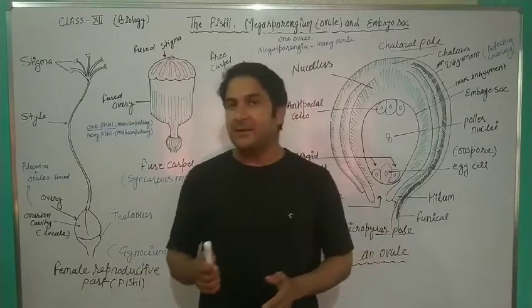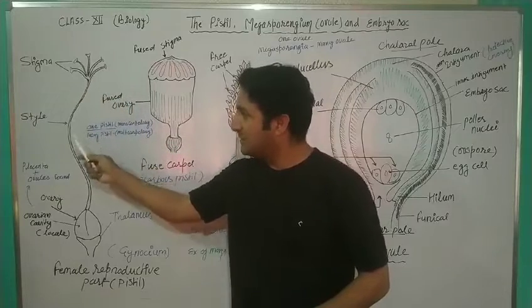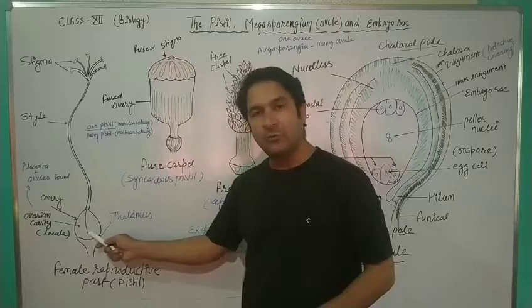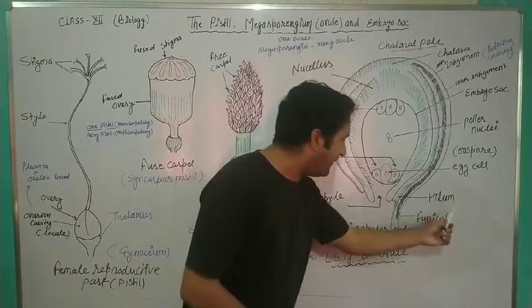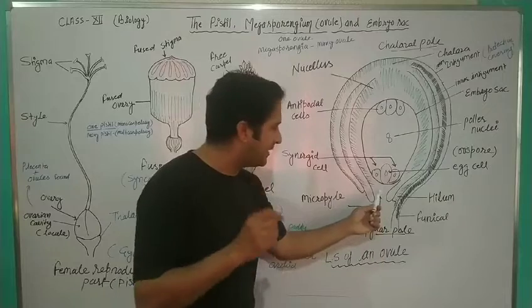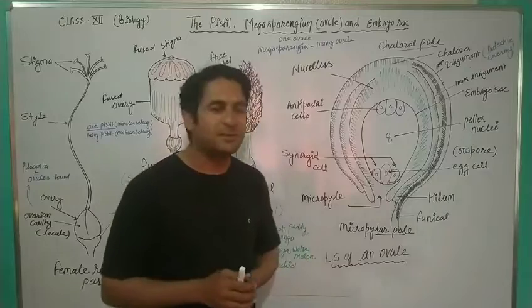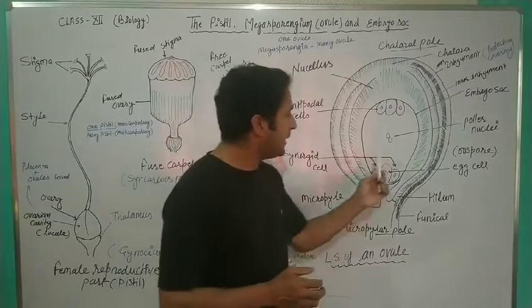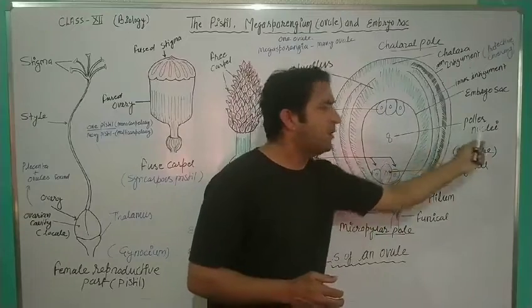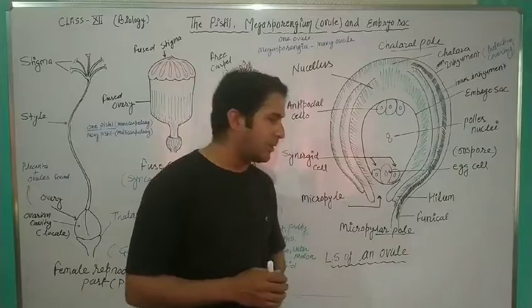The male gamete comes with the pollen, lands over the stigma, travels through the style with the pollen tube and reaches inside the ovary. It enters through the micropylar end, and the male gamete fuses with the egg cell. Then fertilization takes place. In between, you can see 2 polar nuclei. How many nuclei? 2 polar nuclei.